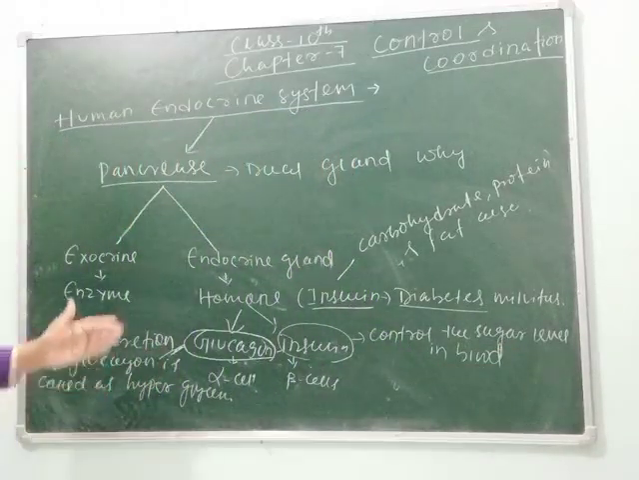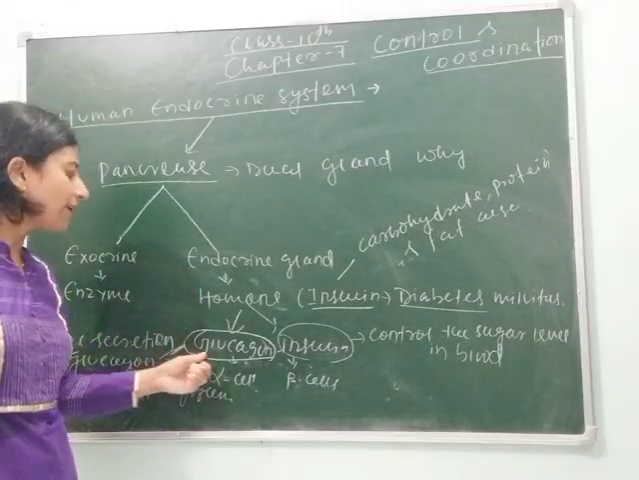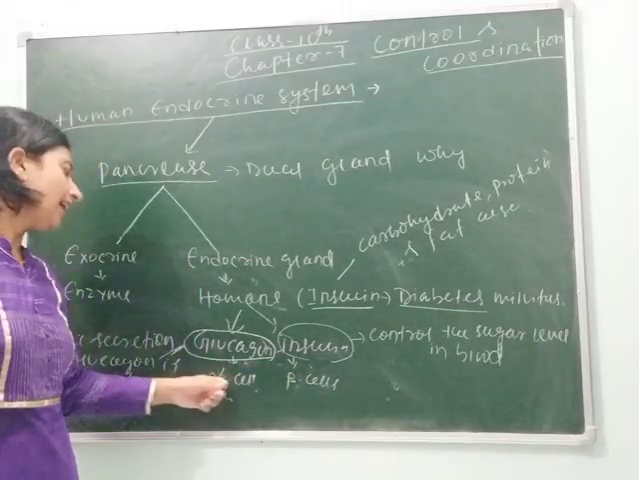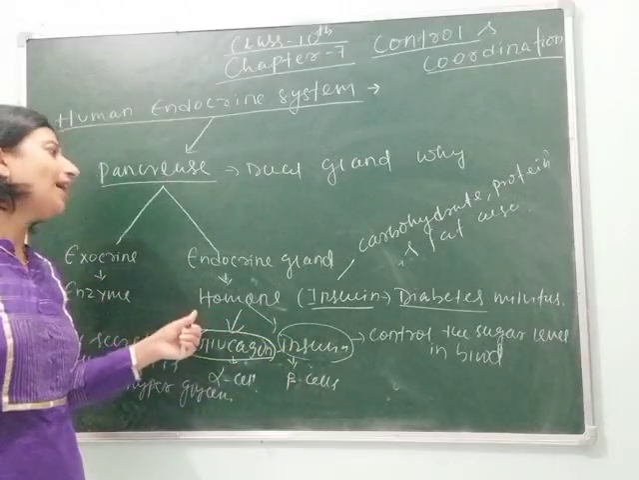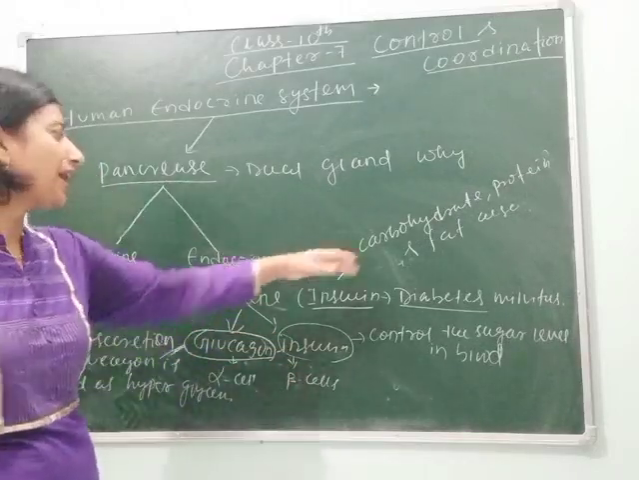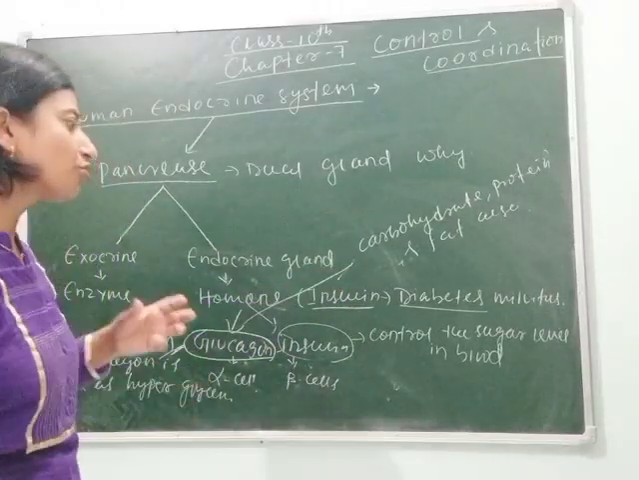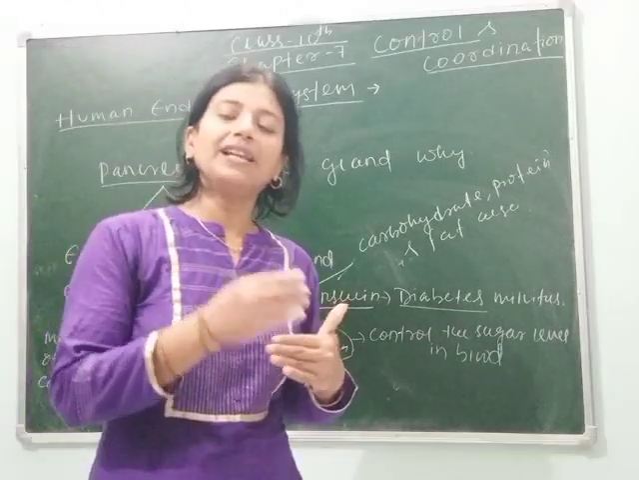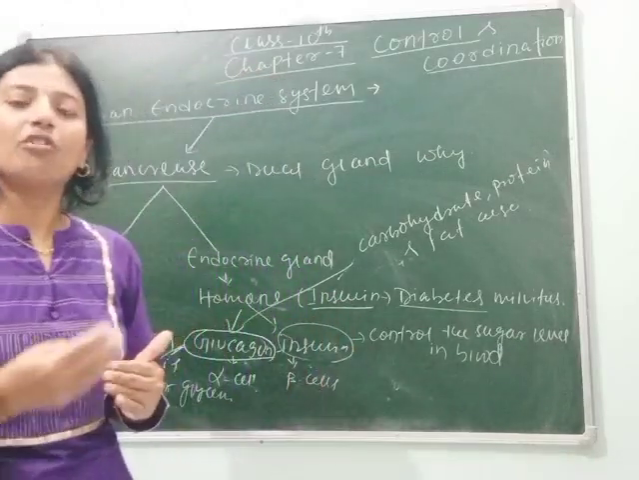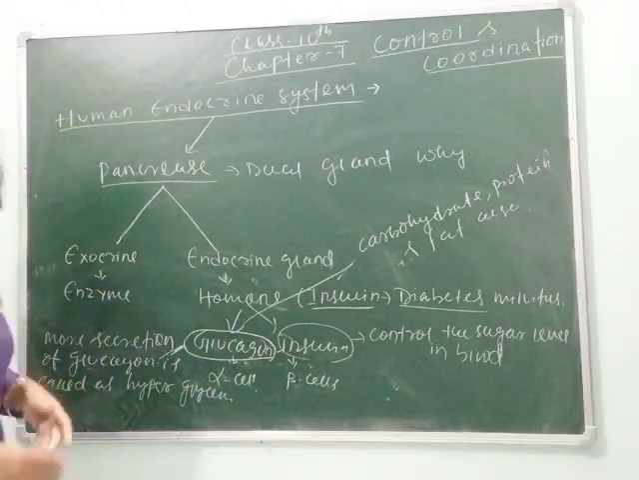So here I have told you two types of cells are present in the endocrine portion of pancreas. One is alpha cell and another is beta cell. Alpha cell secretes glucagon and beta cell secretes insulin. Glucagon helps in the metabolism of carbohydrate, protein and fat, whereas insulin controls the sugar level in the blood. If the secretion is less or more, it tends to cause disease in the human body. So this is your pancreas gland.